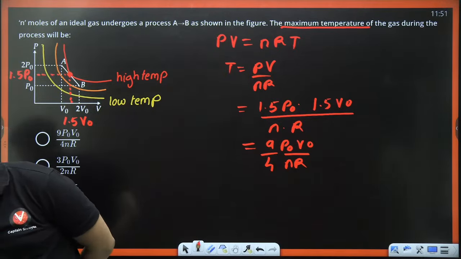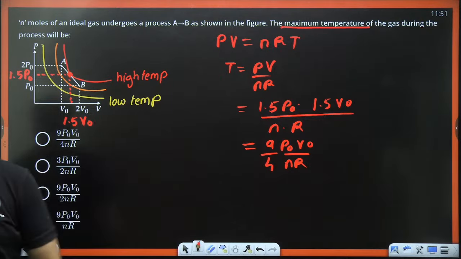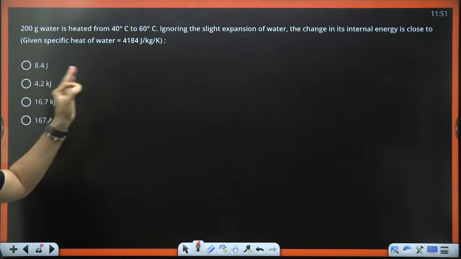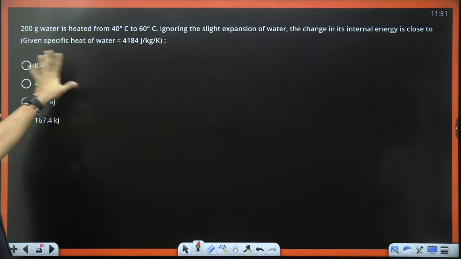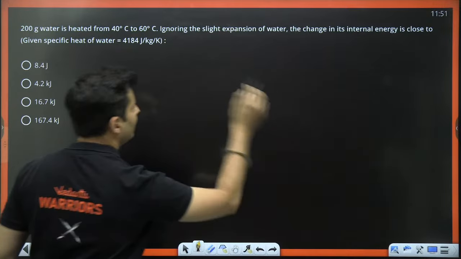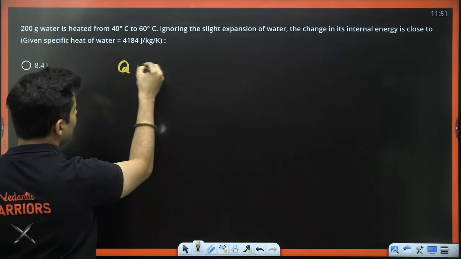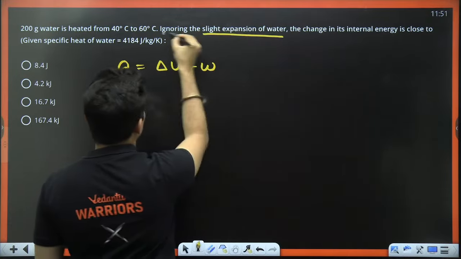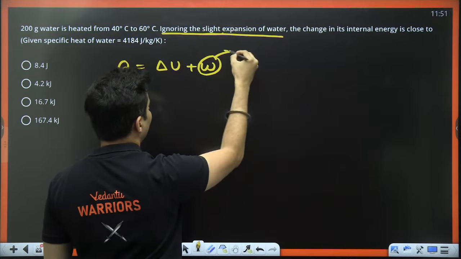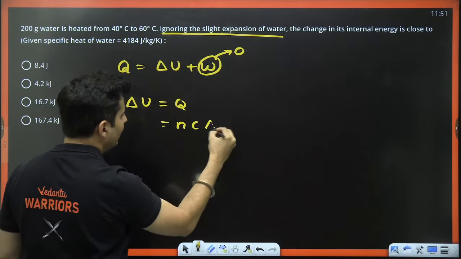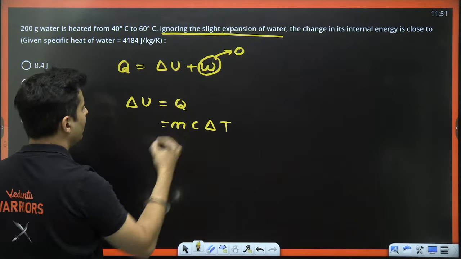Very good. Okay. Let's move on. Let's do the next question coming up on your screen. Here it is. What does it say? Some water goes from 40 to 60. Ignoring expansion, the change in the internal energy is. We all know that to find the internal energy, we can find the heat, because heat is change in internal energy plus work. Because expansion has to be ignored, the work done will be 0. So delta U will be Q, and Q is m c delta T.